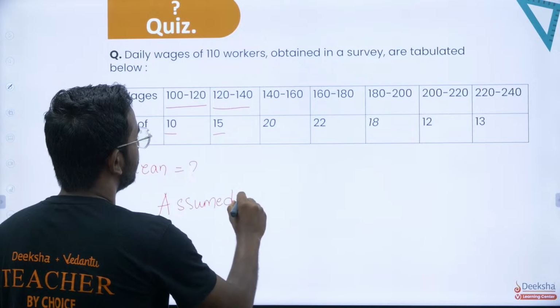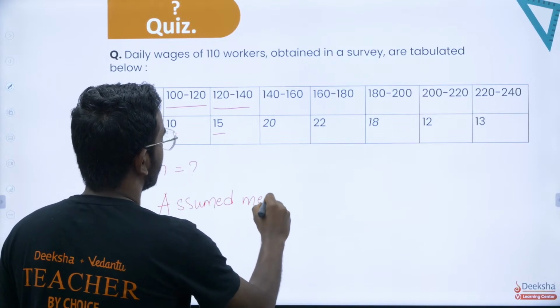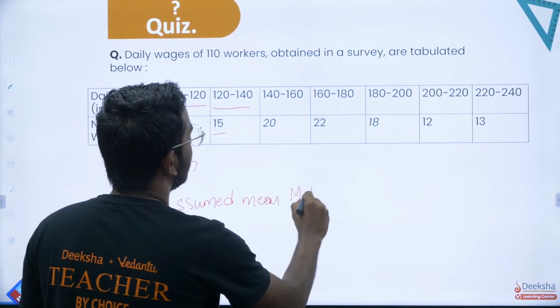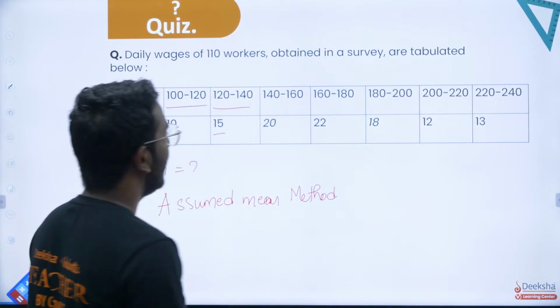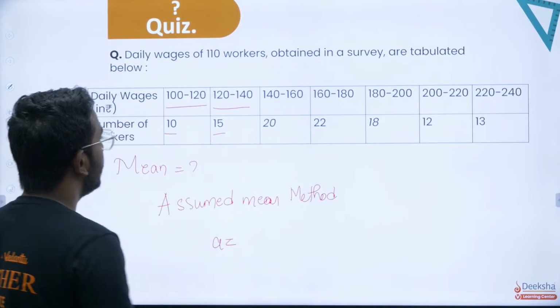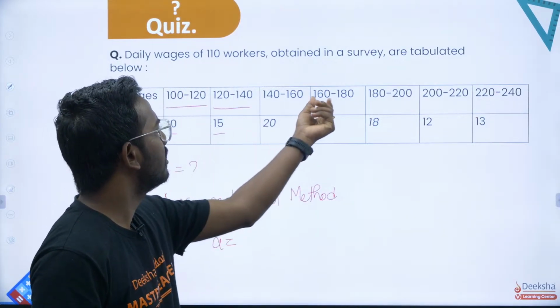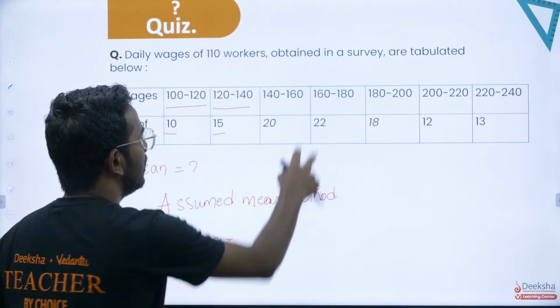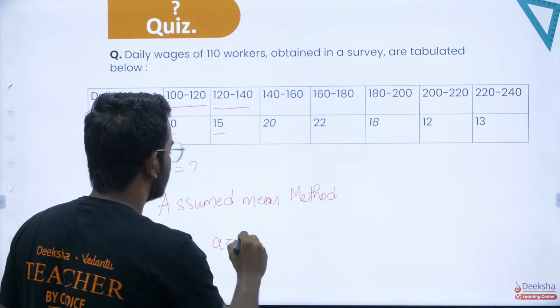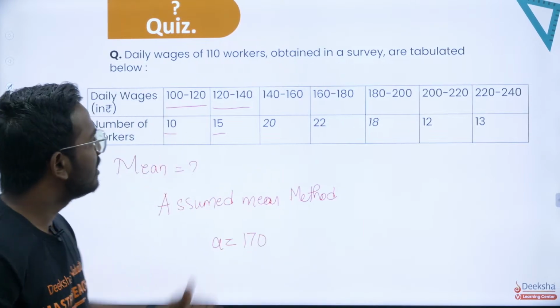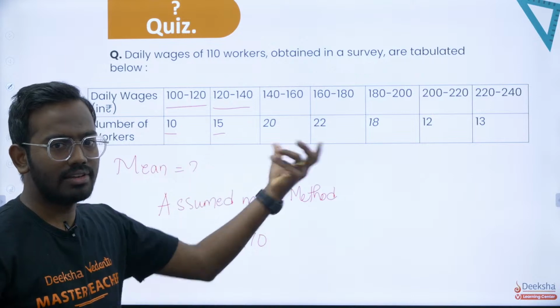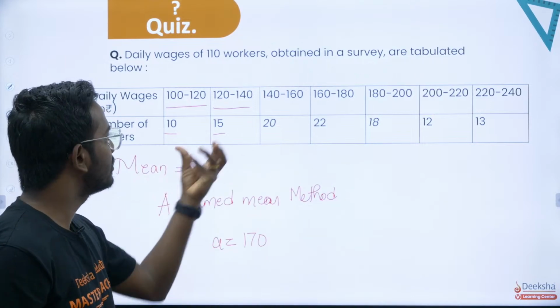What is the assumed mean method? We try to assume some a somewhere in between the data. From 100 to 240 you have, I'll take something in between. So I'll take the assumed mean to be between 160 and 180. You can take anything, but preferably go with the middle value, so that it helps you find the values quickly, right?